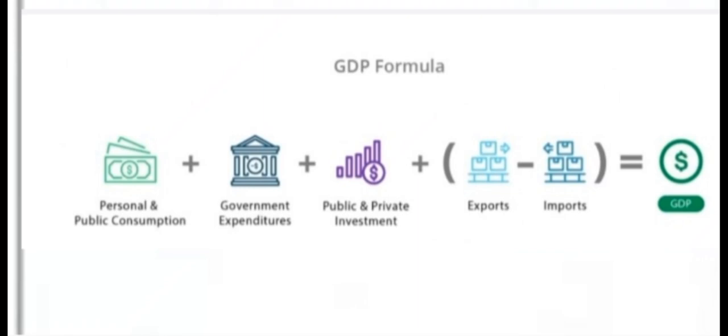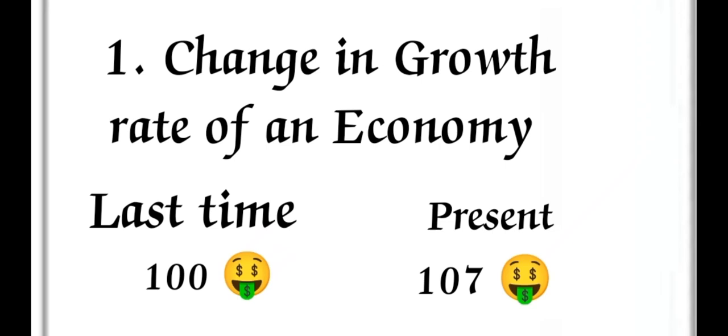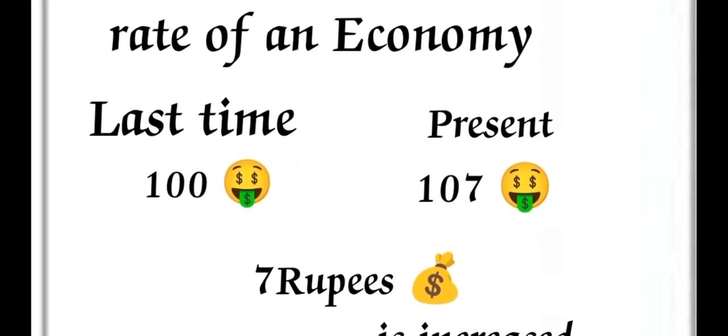There is a change in the growth rate of an economy as compared with GDP levels. For example, GDP in 2021 was $100, and in 2022 the present level is $107. So how much is increased? $7 was increased.